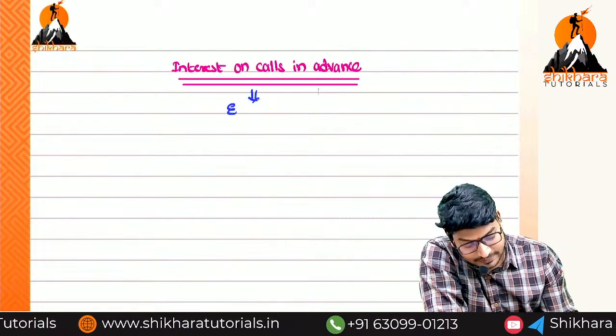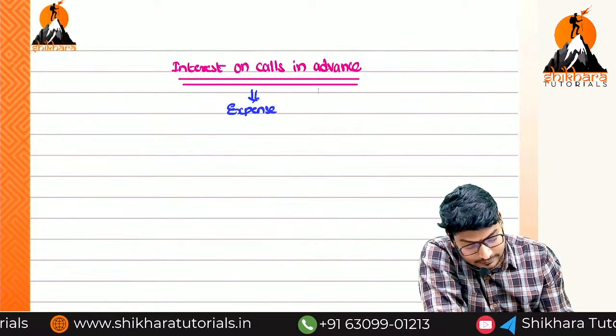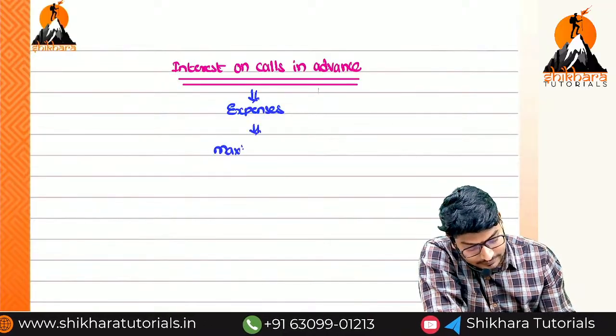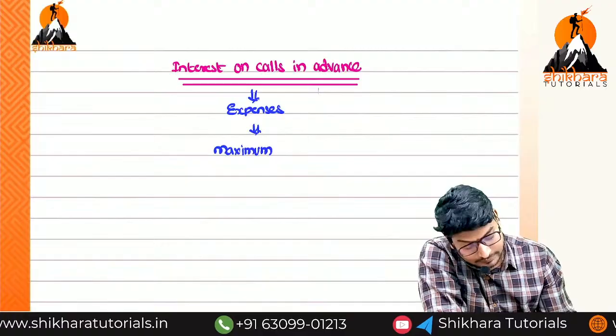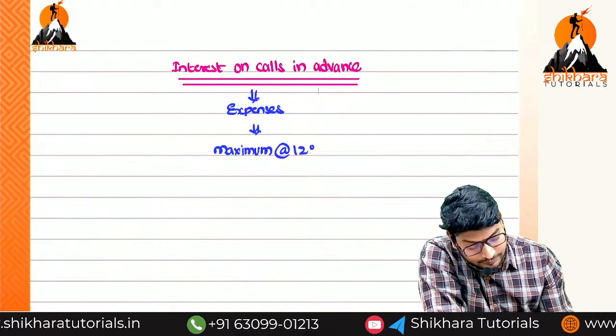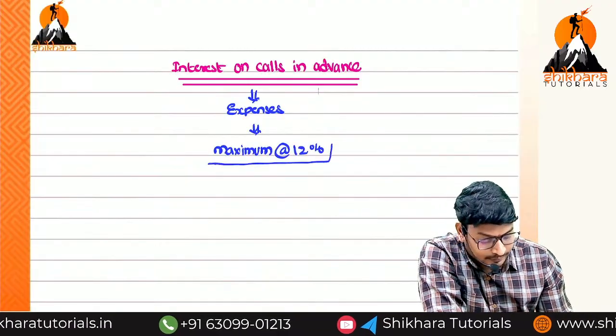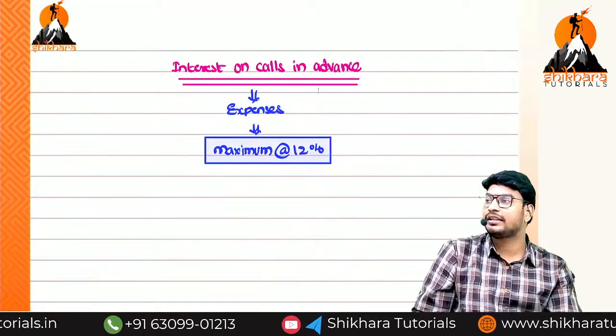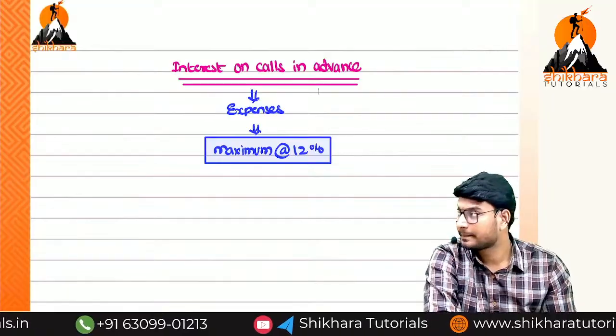It is an expense. The maximum percentage is at the rate of 12%. Less than 12 is acceptable, but more than 12 is not acceptable.